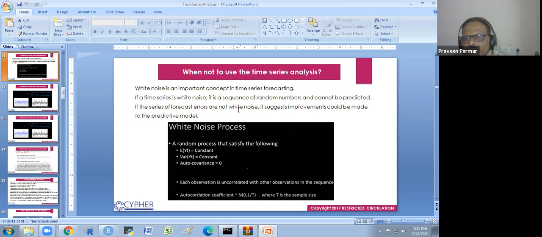Each observation is uncorrelated with other observations in the sequence. Okay. So the autocorrelation coefficient, generally we assume, is normally distributed. T is the sample size here. So 0 would be the mean of that, and the autocorrelation coefficient has variance 1 over T, or we could say N also.